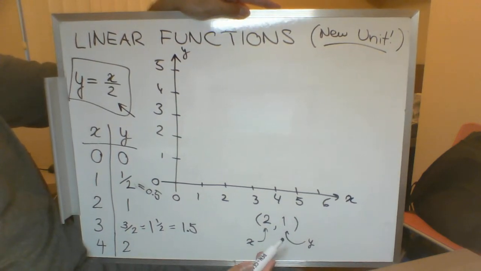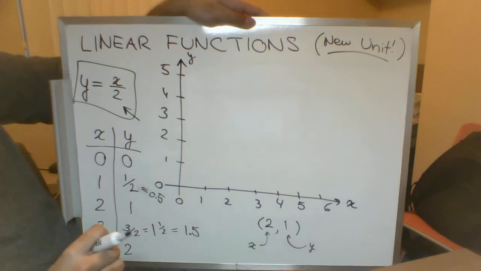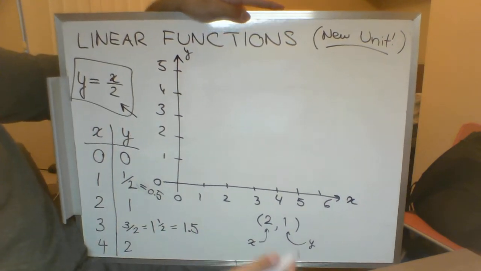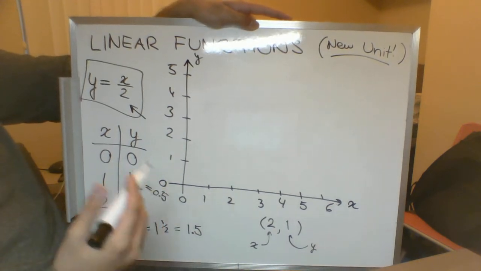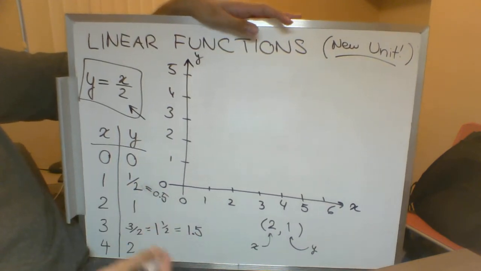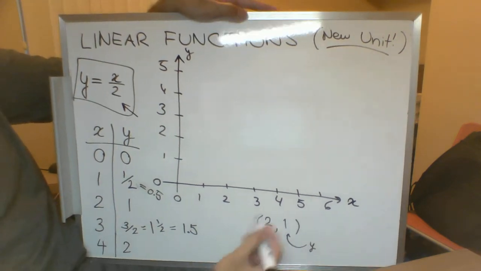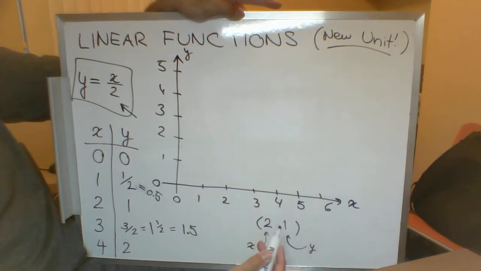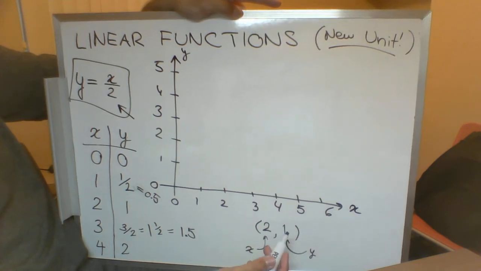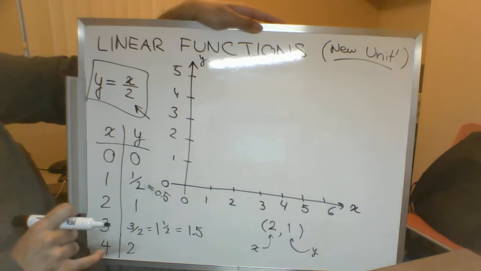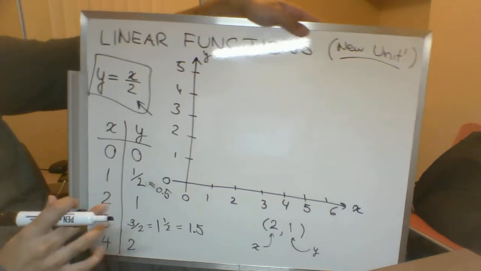That's the notation that we use. It means the same thing as this table, it's just a little bit more organized. So (2, 1), or (4, 2). You could have (3, 1.5), or (3, 3/2), however you want to write it. This is the notation: x number goes first, comma, then your y value, with round brackets around it. Okay, so now we've got a set of numbers, so let's plot them on the graph.